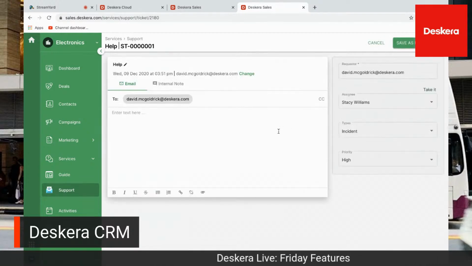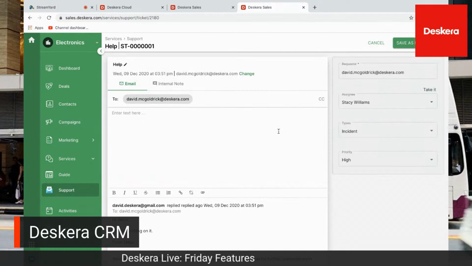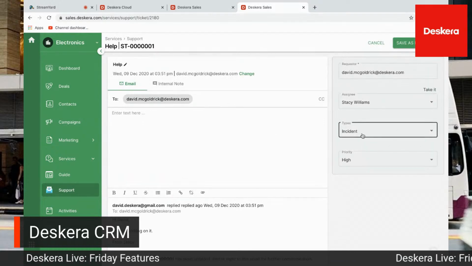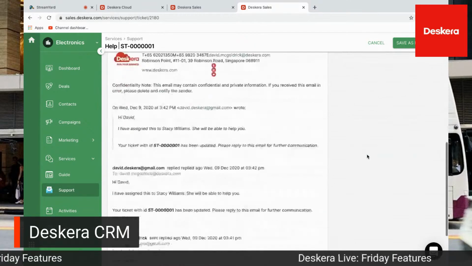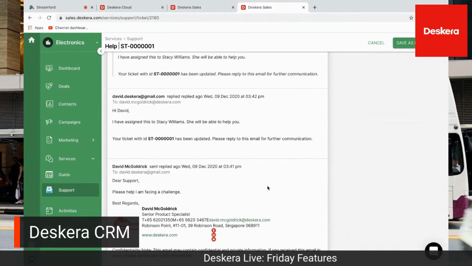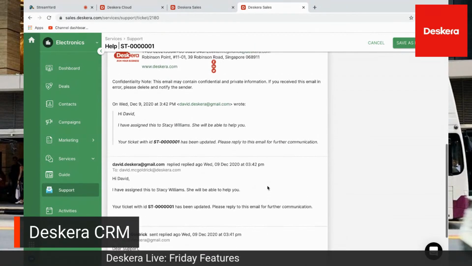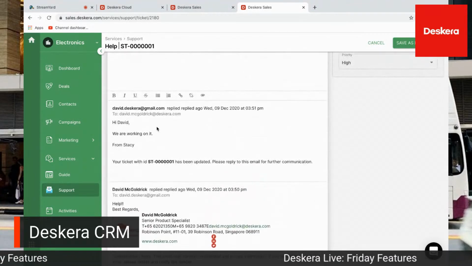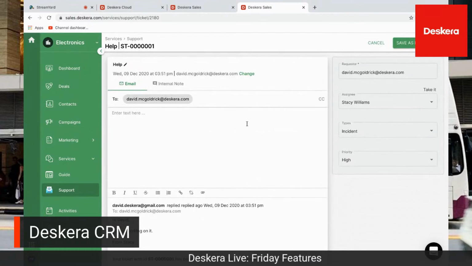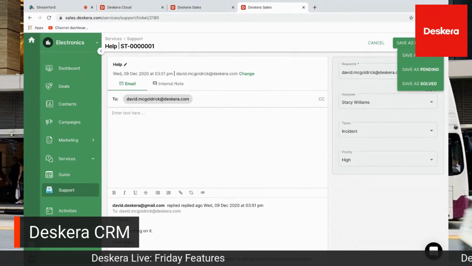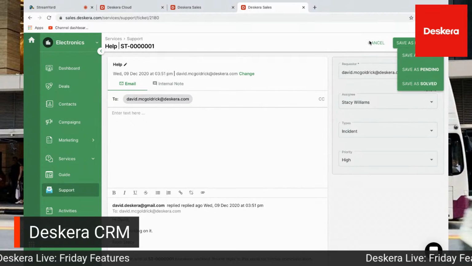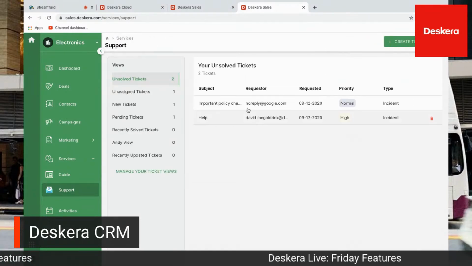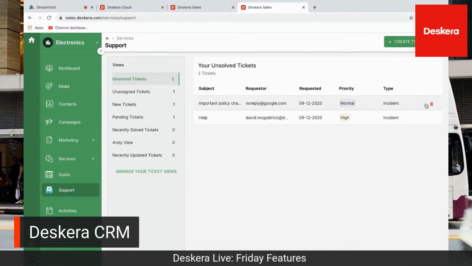I can click on this and I can see the information. I can see, okay, requester, assignee, incident type, priority. I can see the wonderful conversations I've had with them. Dear support, I'm facing challenges. I've assigned this person, screaming help, we're working on it, all the wonderful stuff here. And I can change the status here, save as open, save as pending, or save as solved. And you can see emails just come on in based upon the email address.